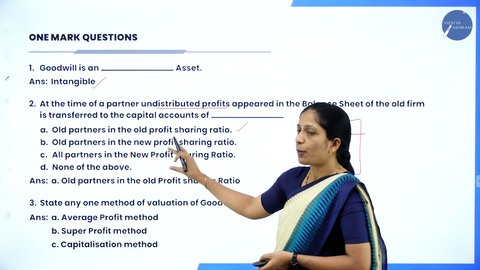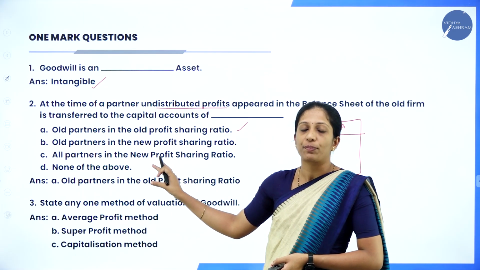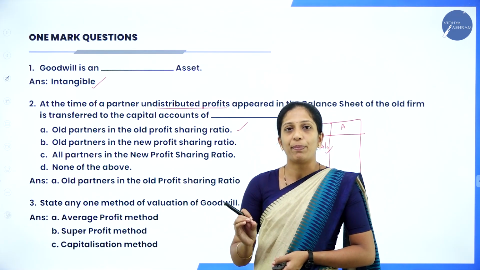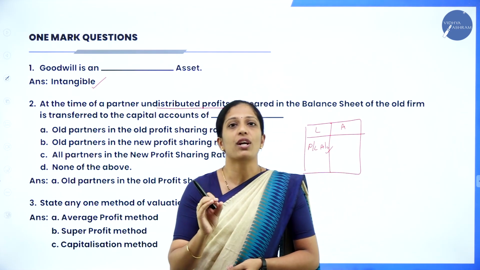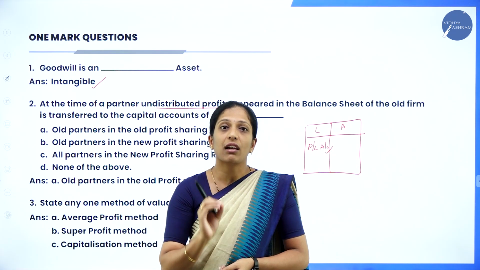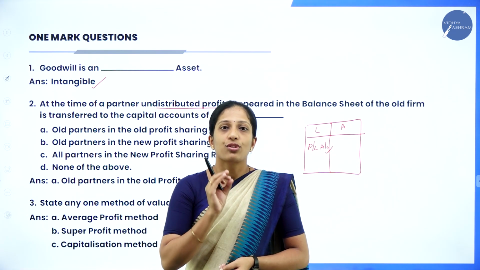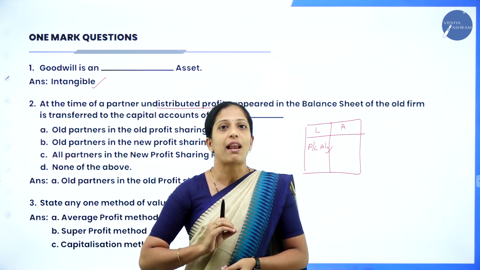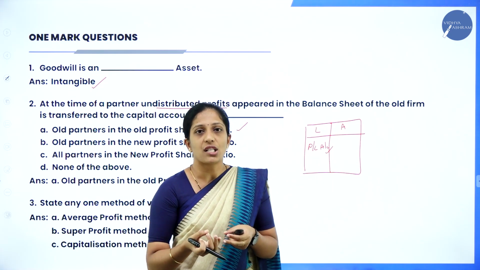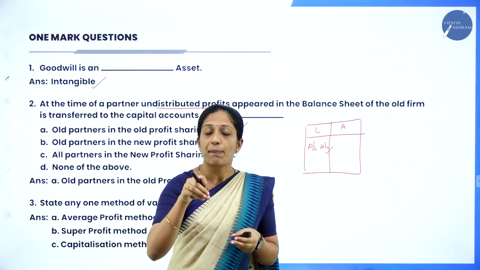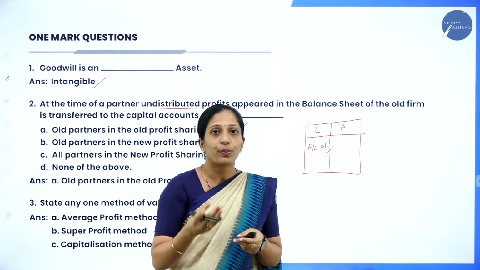So when you have options, don't get confused with the options. Go through the question properly. Almost all the answers you will be knowing, but you have to be careful while answering. You have already learned this in your 12 marks problem. The same question they have asked here: where do you transfer that profit and loss account which has appeared in the old balance sheet?